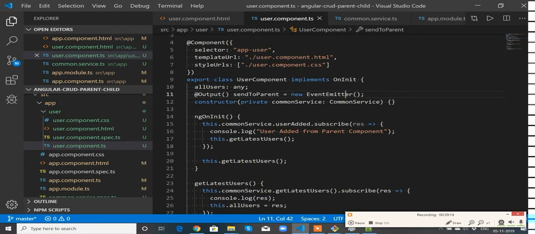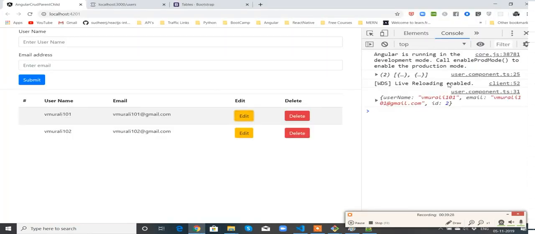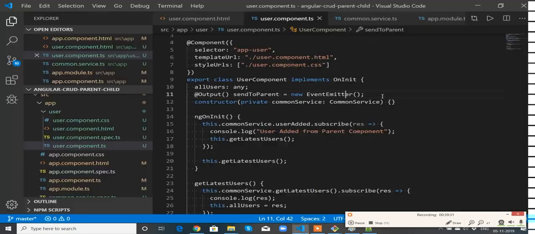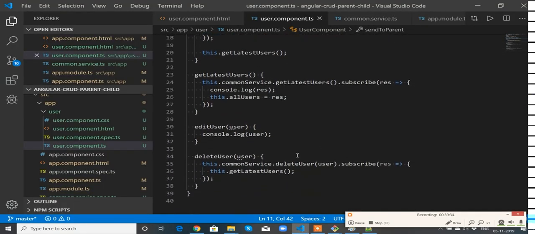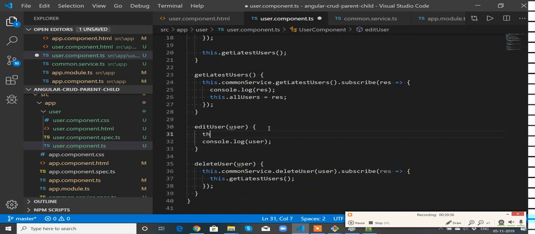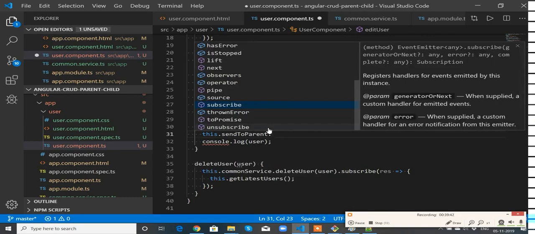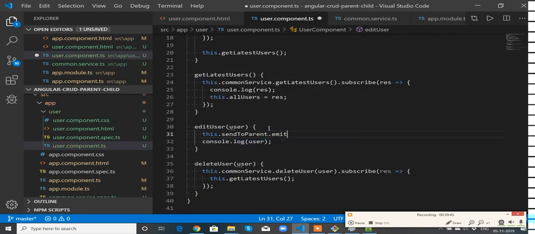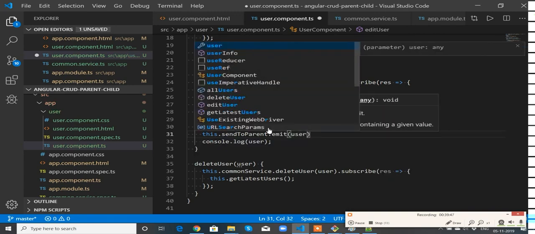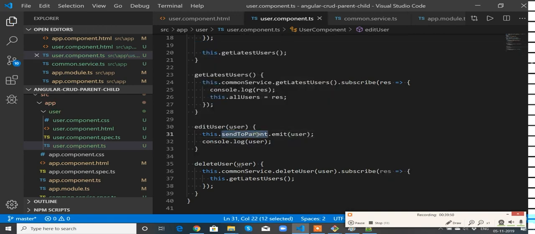Now we need to raise this event. This is actually the custom event which we have created to raise whenever we need to send some information from child to parent. When I click the edit button in the UI, I need to send this information. So let me go to the edit user functionality over here. Now this.sendToParent.emit. While emitting, you need to send the user.